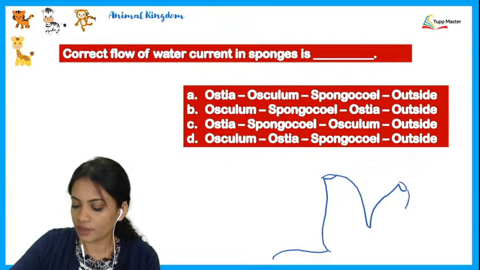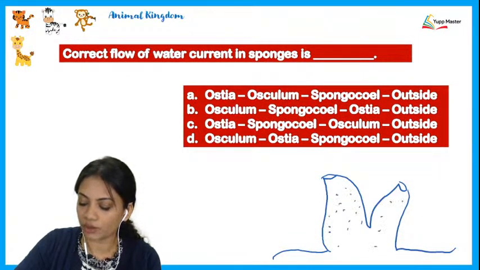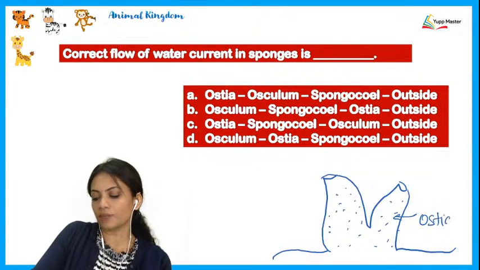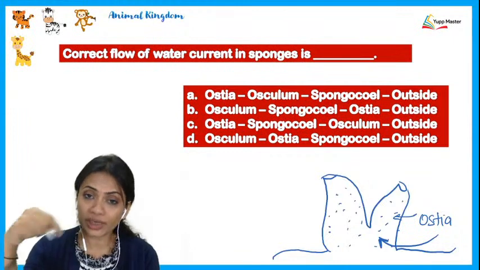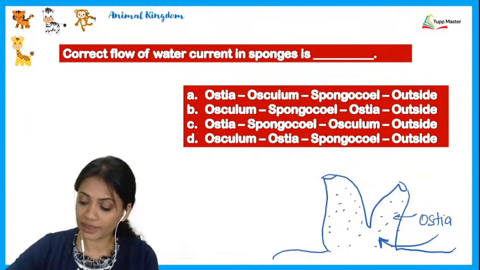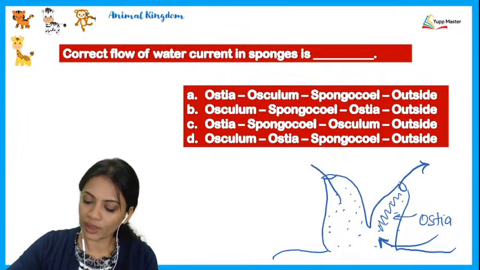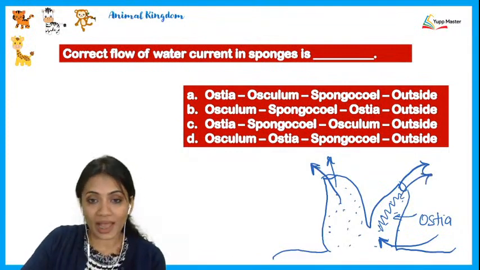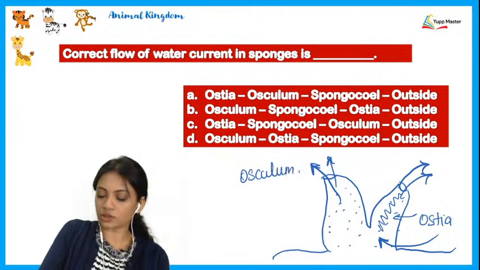Okay, so now if this is the sponge that we are talking about, then you know that being a poriferan, there are going to be various minute openings on the body wall, and those minute openings are called ostia. So water basically enters the sponge through the ostia. It circulates through the middle body cavity, which is called the spongocoel, and then the water flows out through this one single opening present on the top, which is called the osculum.